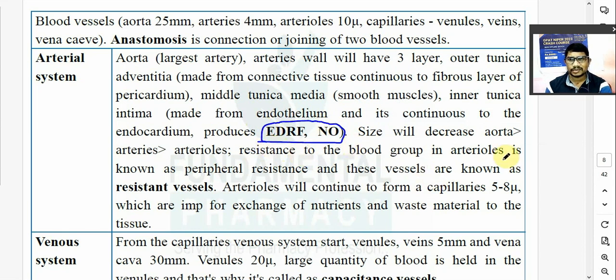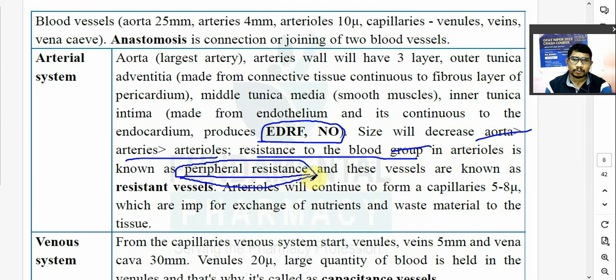Now the size of the artery will decrease. The aorta is large, after that come arteries, then arterioles, and then capillaries. Now there is resistance to the blood flow in the arterioles. This is known as the peripheral resistance. So the resistance to the flow of blood offered by small arteries, that is arterioles, is known as peripheral resistance.